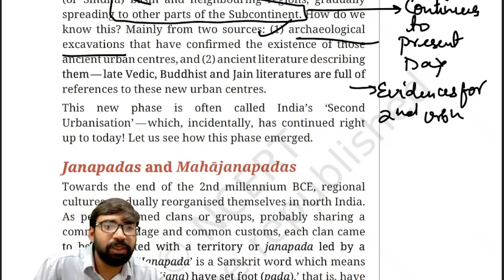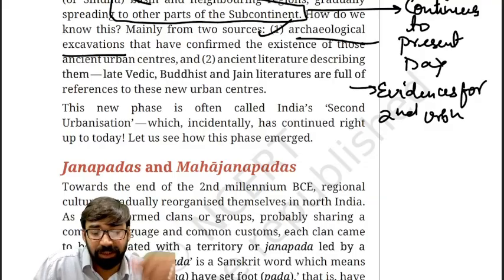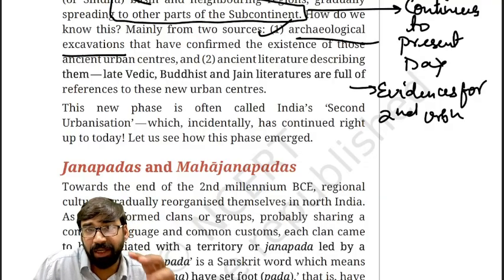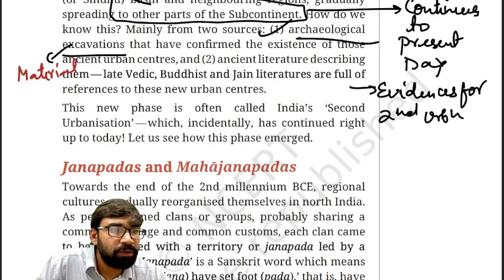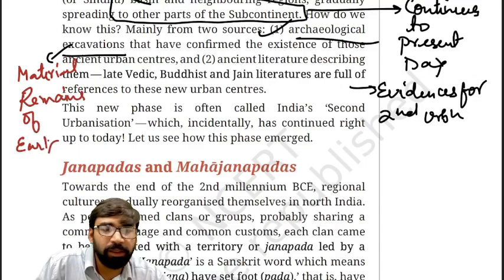Clear? That means these archaeological evidences tell us that there are material remains of early fortifications.